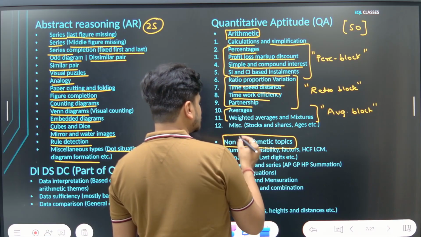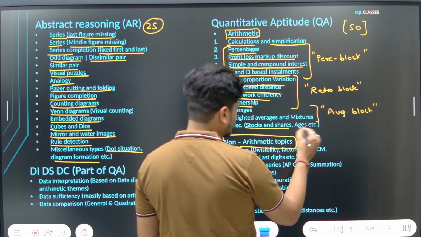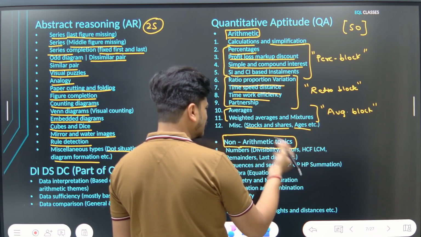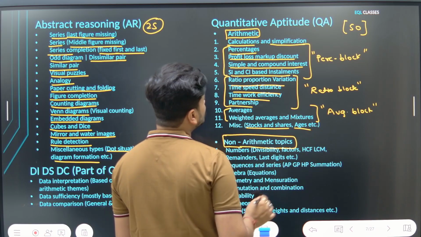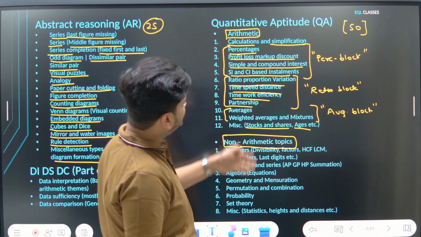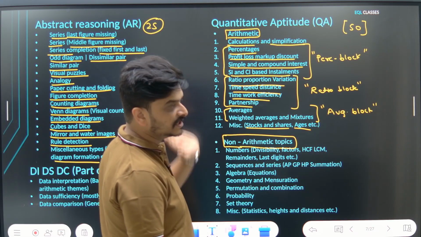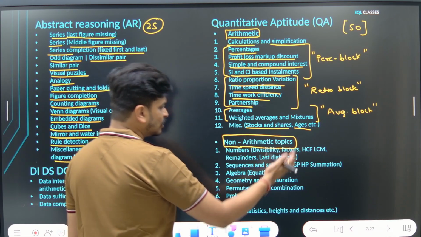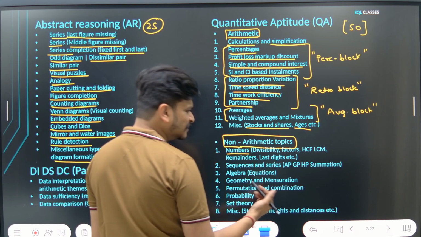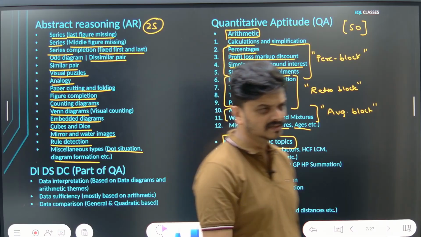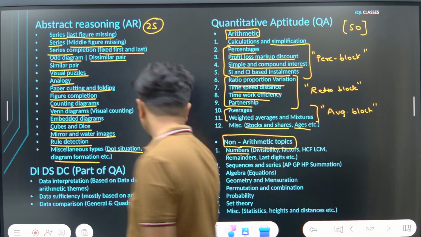And miscellaneous topics such as stocks and shares or ages, though ages can also be described under algebra, but I'm keeping it here. So each of these topics need to be covered, and arithmetic is very important, so it goes without saying, you have to do it. Then coming to non-arithmetic topics, you can have questions on numbers, divisibility, factors, HCF, LCM, remainders, factorials, etc.